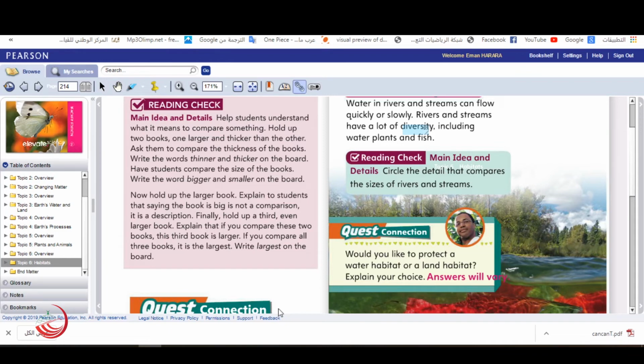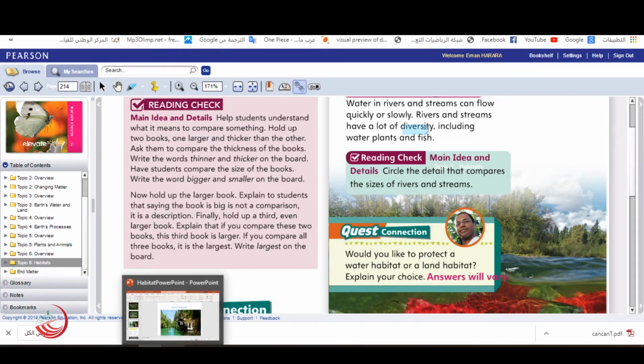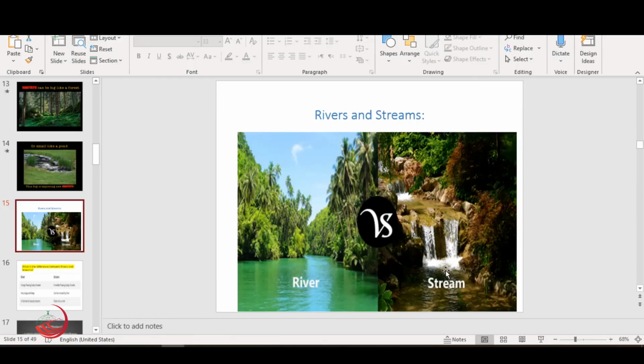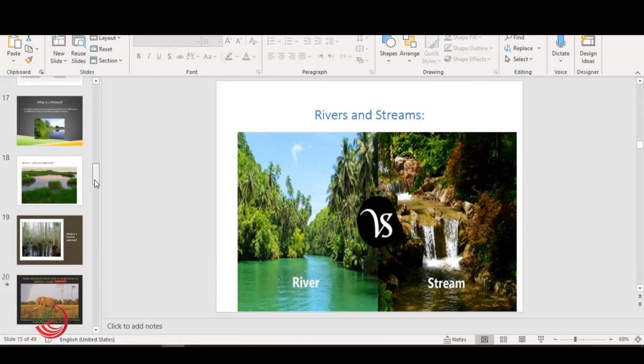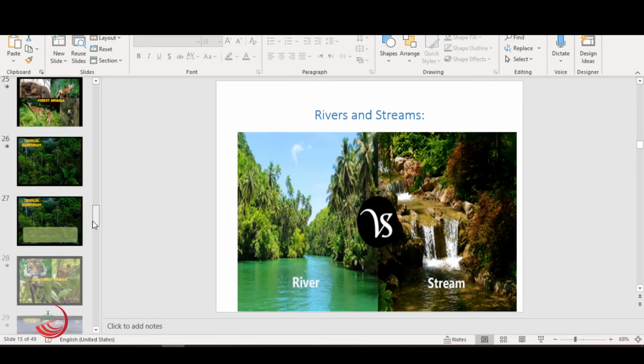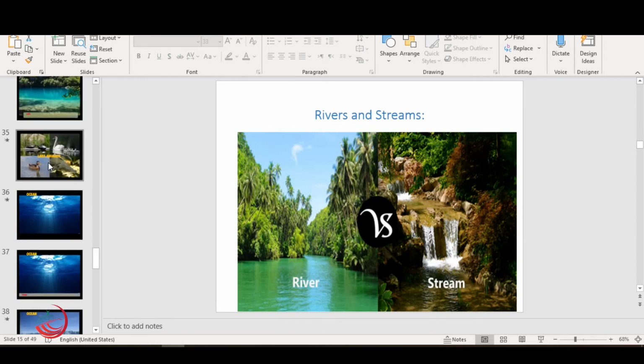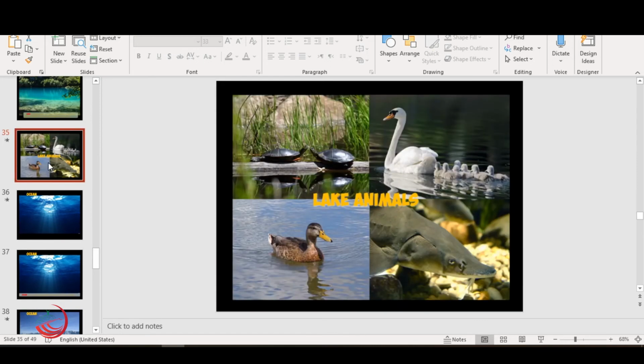So we can see many animals which can live inside the rivers and the streams. We can find some frogs, some different kinds of animals. You can look at animals like ducks and turtles.